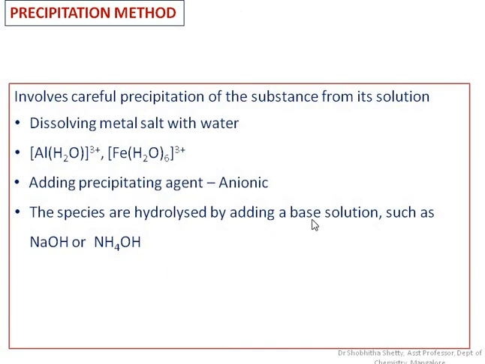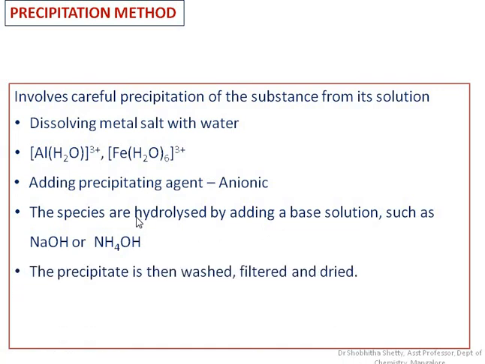So when you add this base solution, the OH minus concentration goes on increasing, and they start hydrolyzing the species. They start condensing with each other, and there will be formation of metal hydroxide or hydrous metal oxide, which exists in the form of a precipitate. This is how the precipitate of the respective metal oxide nanoparticle is formed. Once the precipitate is formed, we need to wash it, filter it and dry it. And that dry powder we have to calcinate to obtain the fine form of the nanoparticle.